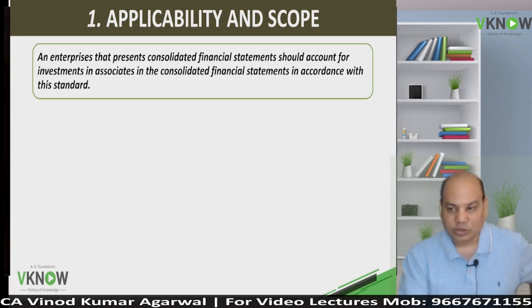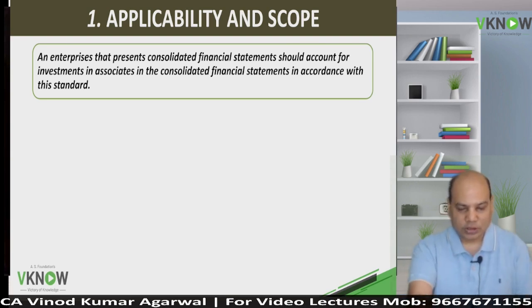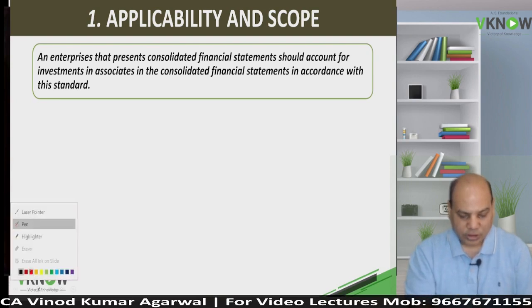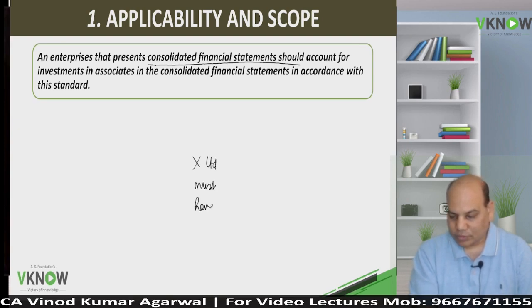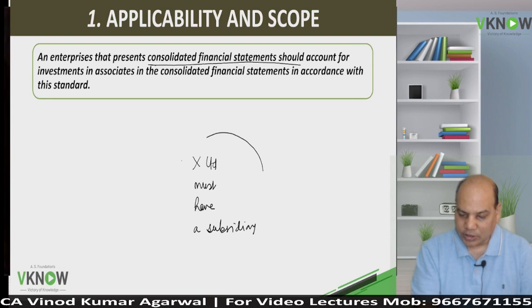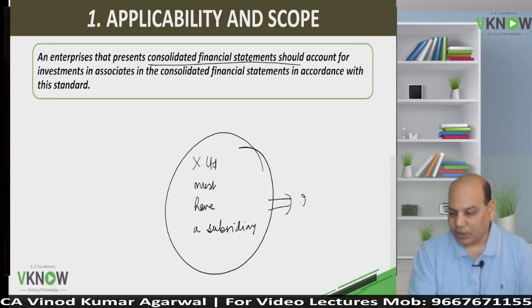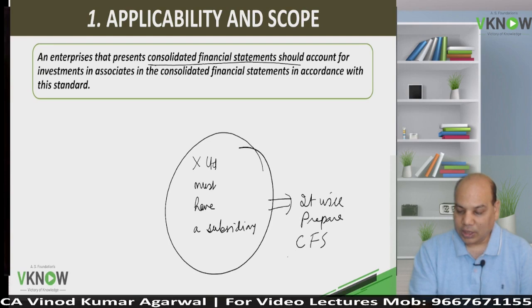Now, this standard has only one drawback, and what is the drawback? The standard is applicable only if the company is preparing CFS. So X Limited must have a subsidiary. If X Limited has a subsidiary, it will prepare CFS, Consolidated Financial Statement, and then AS 23 is applicable.